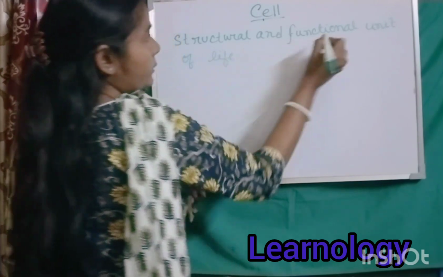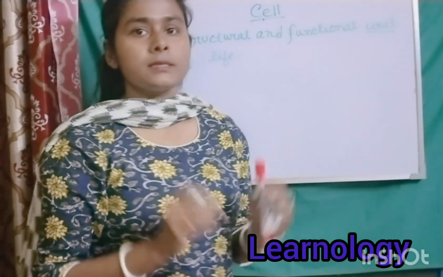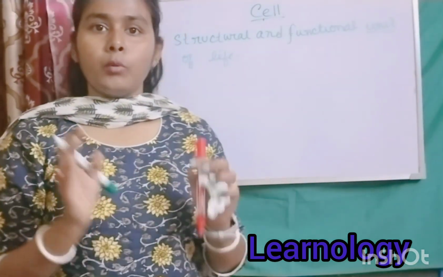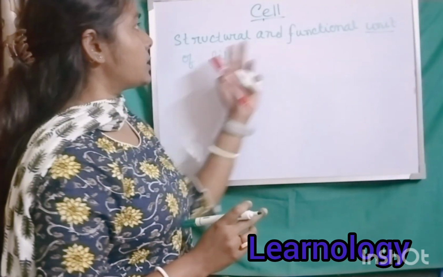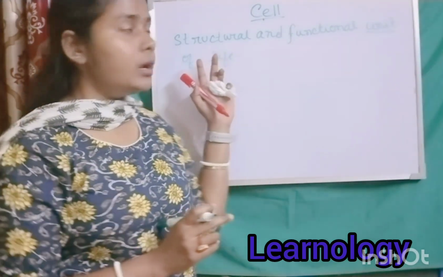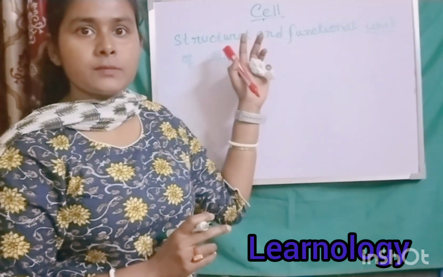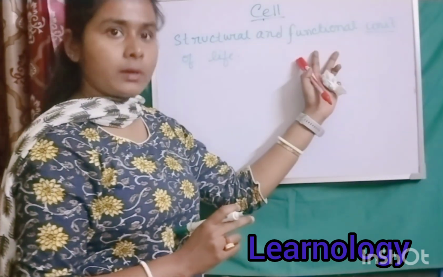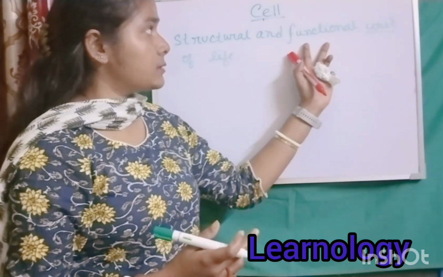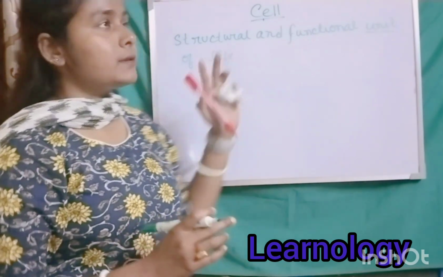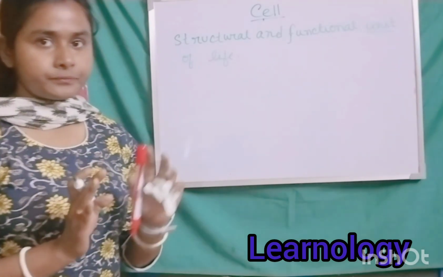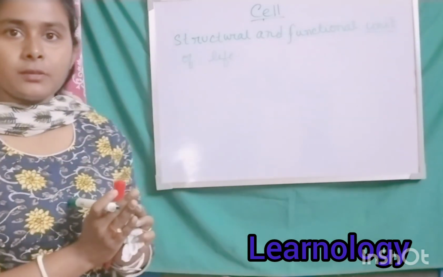Why is it called a unit? Because it is the smallest unit of our body. That's why it is called structural and functional. Structural, because the structure of the body is made up of billions of cells, and it performs its own work. That's why it is called the functional unit. Clear? So this is the definition of the cell.